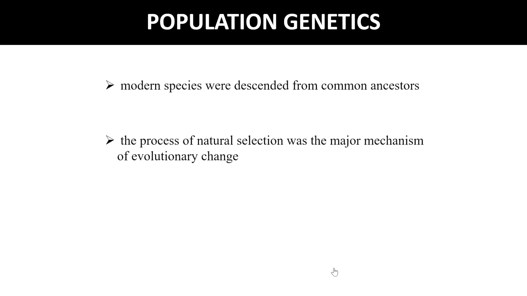Fortunately, inheritance does not actually work the way Jenkins thought. The type of inheritance that we call Mendelian, after Gregor Mendel, is particulate rather than blending. This means offspring inherit discrete hereditary particles, which we now know as genes, from their parents, which means that sexual reproduction does not diminish the heritable variation present in the population.